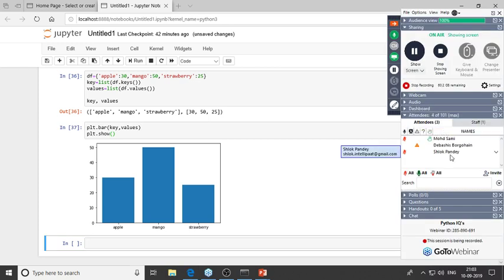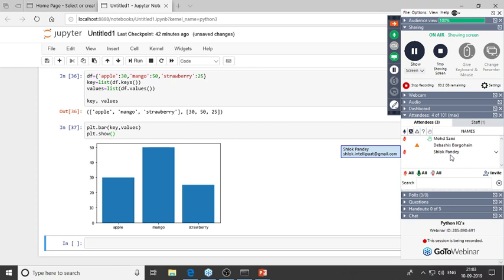Right, so Sami seems to have a question over here. Hi, so I have a query that if I want these bars of this plot to display horizontally instead of vertically, so can I do that? Yes, so you basically want these bars to be stacked horizontally.